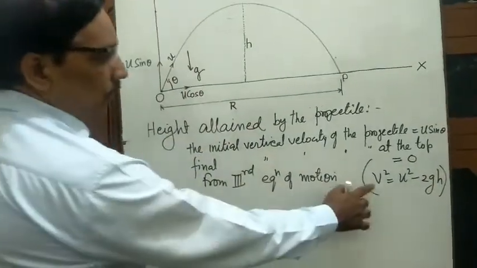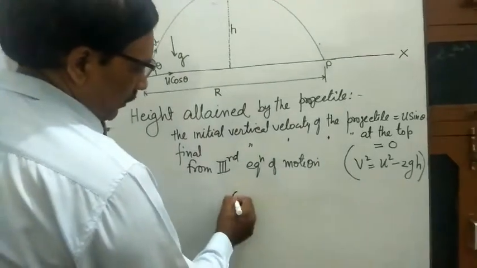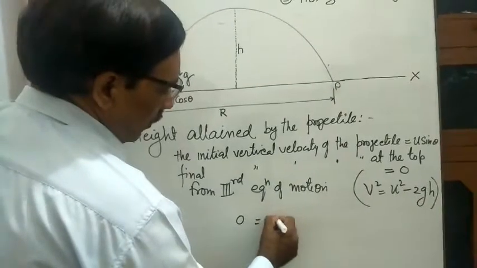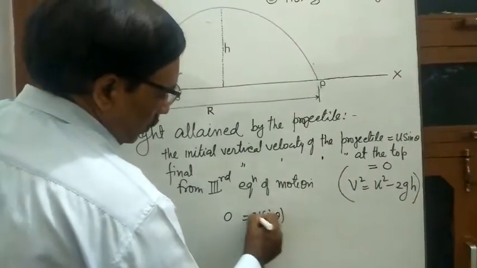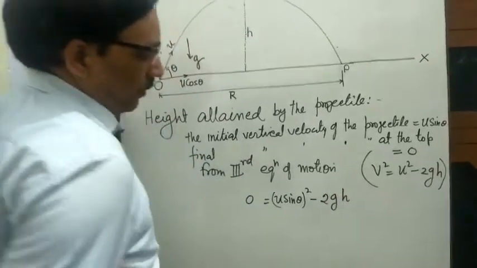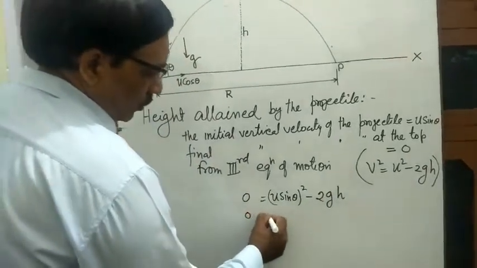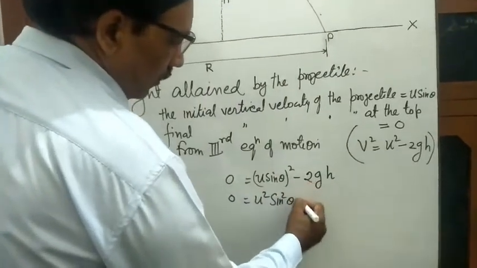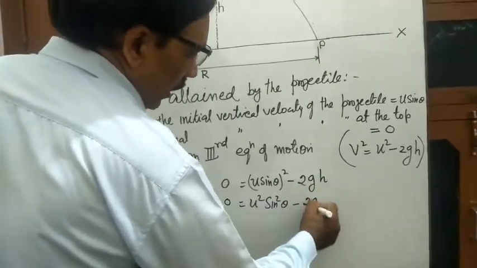Put the values. Final velocity is 0. Initial velocity is how much? u sin theta. (u sin theta) whole square minus 2gh. That is 0 is equal to u square sin square theta minus 2gh.